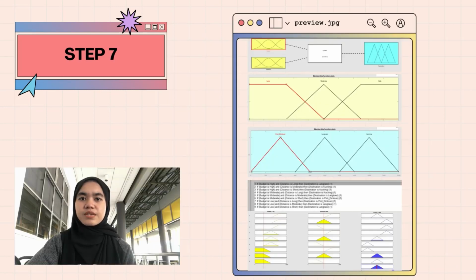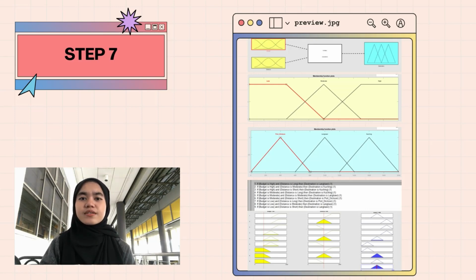The last step is the implementation in the MATLAB fuzzy toolbox. There are 5 editors that use the fuzzy inference system, and I attach 5 figures above. First one is the fuzzy inference system editor. The FIS editor is used for designing fuzzy system logic. Secondly, the membership function editor. This editor defines membership functions for input and output in inference systems.